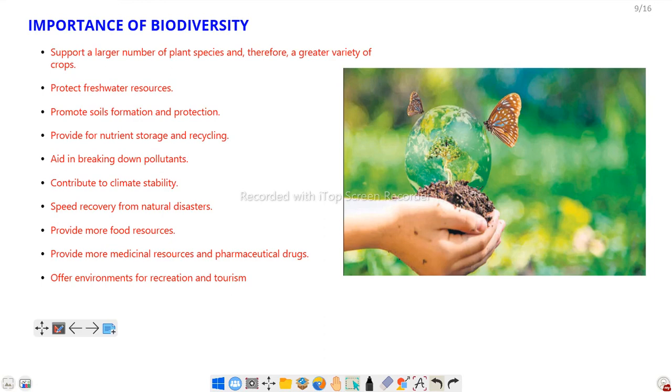Last is the importance of biodiversity. It protects freshwater resources, promotes soil formation and protection, provides nutrition storage and recycling, helps in breakdown of pollutants, contributes to climate stability, speeds recovery from natural disasters, provides more food resources, and provides more medicinal resources and pharmaceutical drugs, etc. These are the importance of